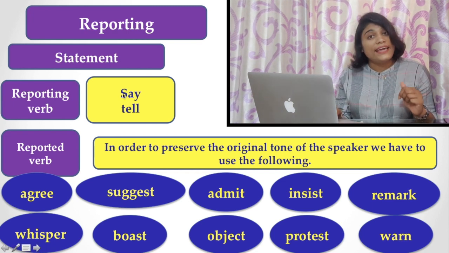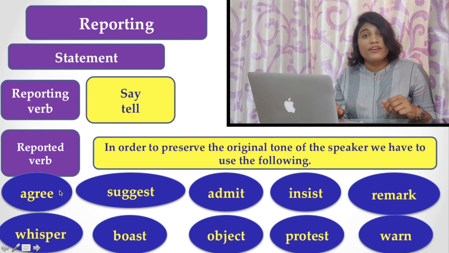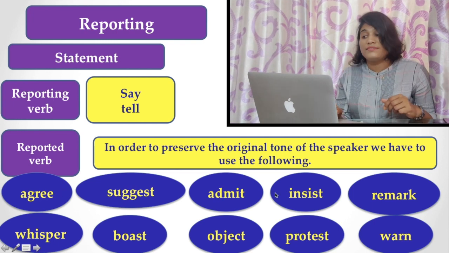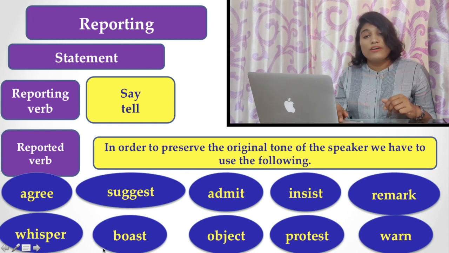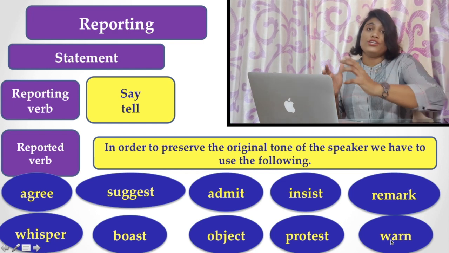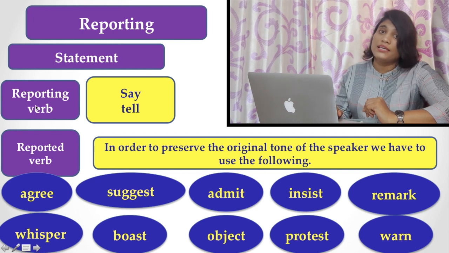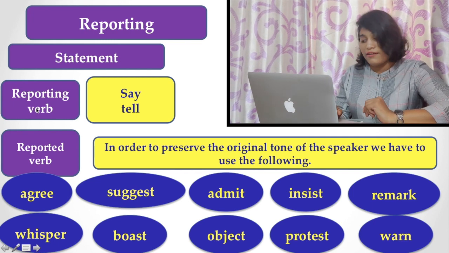Instead of say or tell, you may sometimes write agree, suggest, admit, insist, remark, whisper, boast, object, protest, and warn. You have to use these as the reporting verb while doing a conversation reporting.